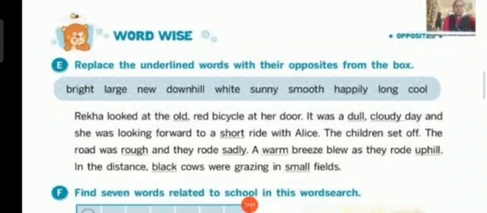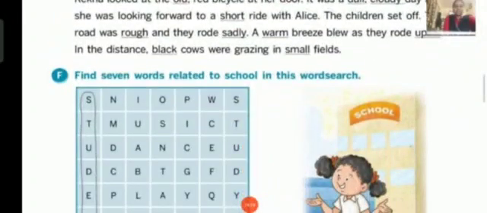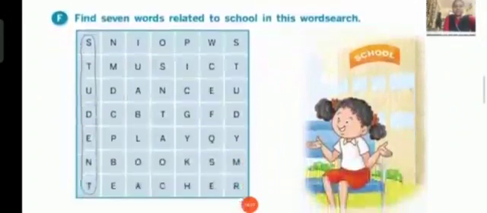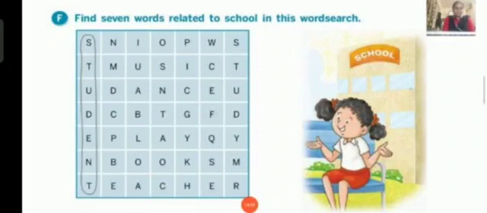Let's move on to the next main. Here, in the next main, they have asked you to search. It's a word search. In the next main, they have told, find 7 words related to school in this word search. One is already done for you. The word student is already marked. So your work is to search the next 6 words.